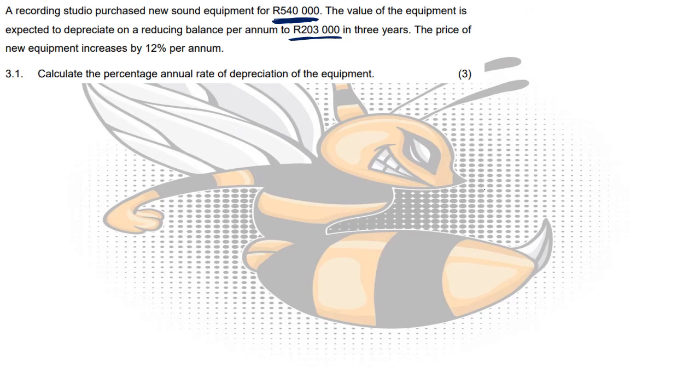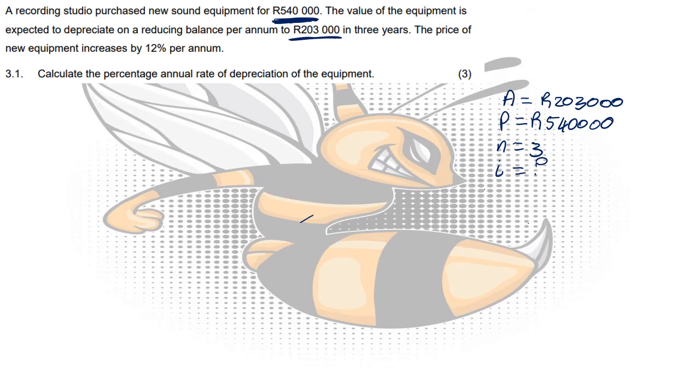Now they ask you, okay, first calculate the annual rate of depreciation of this equipment. Now we know that this equipment, if we buy it brand new now, would be 540,000 Rand worth. Okay, if this in 3 years time would then only be 203,000 Rand worth. We know that this is in 3 years time, and our I value, that is what we want to calculate. This is the big question that they're asking.